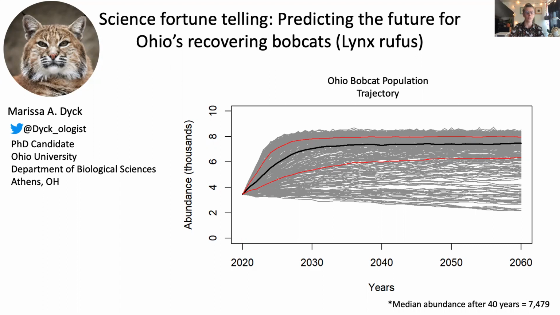I ran a model with 300 different trajectories for Ohio's bobcats for 40 years into the future. Results from these analyses are shown here and tell us that Ohio's bobcat population is likely growing as nearly all the trajectories increase, and the population is likely to double by 2060. Additionally, no trajectories predict extinction for bobcats in the next 40 years. Analyses like these are useful for wildlife managers to make decisions about animal populations.